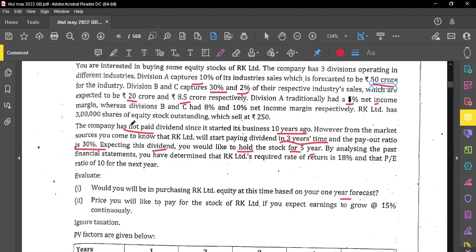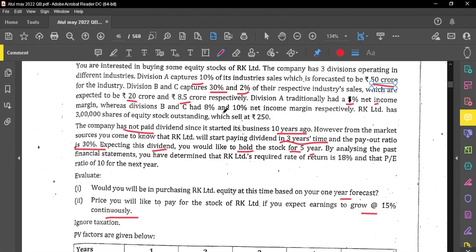And then the price you would like to pay for the stock of RK Limited, if you are expecting the earnings to grow at 15% continuously. If it is growing at 15% continuously, we will be holding it for a period of 5 years. Okay, so first, they have given that the PE ratio is 10. We know the price is 250, but we don't know the earnings. So we have to identify the earnings, and analyze whether, based on the 1 year forecast, we will be buying the share or not.